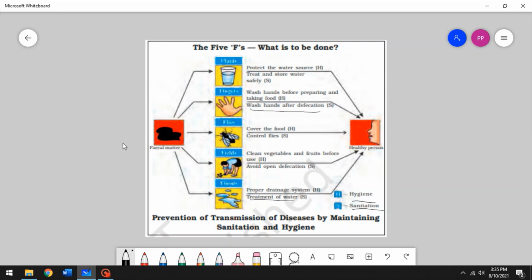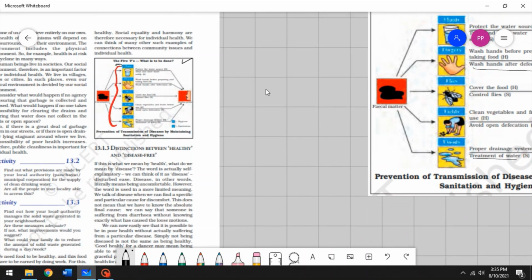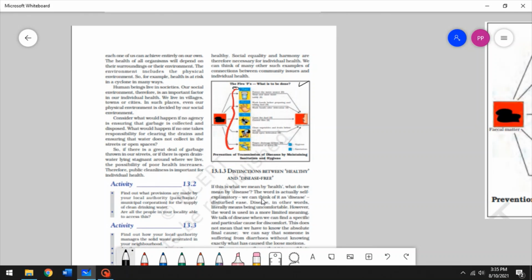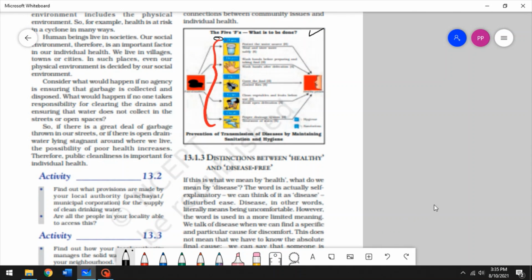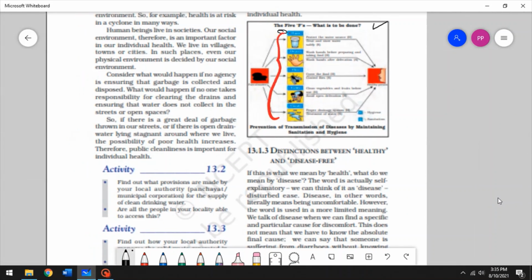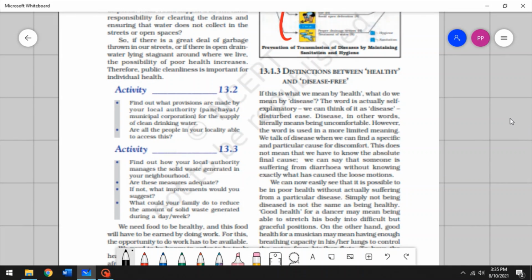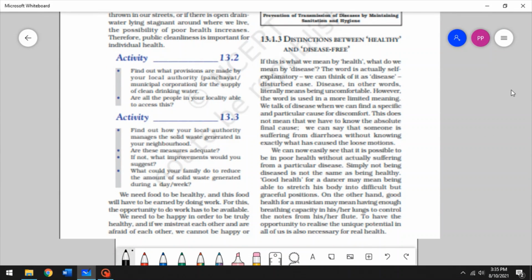All right. So that's how you prevent the transmission of diseases by maintaining sanitation and hygiene. All right. So I want to talk about the differences between being healthy and being disease free. All right. So we have the tendency to define health as the absence of disease or being disease free, right? But what is meant by disease, right?